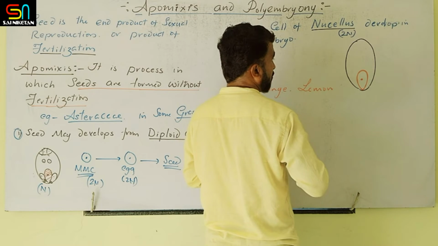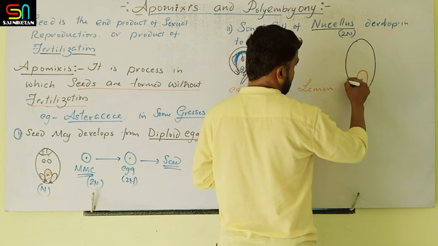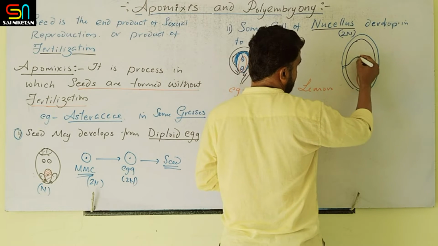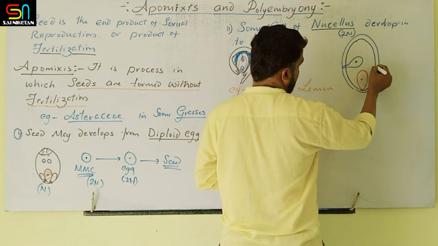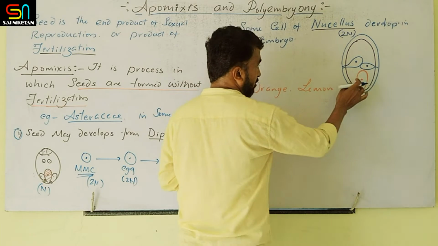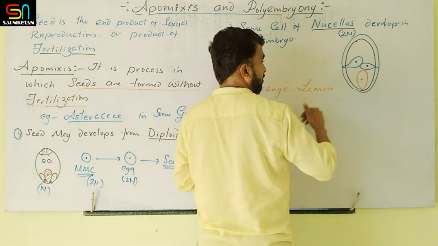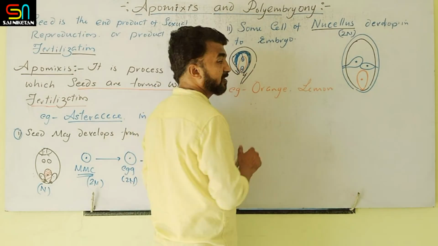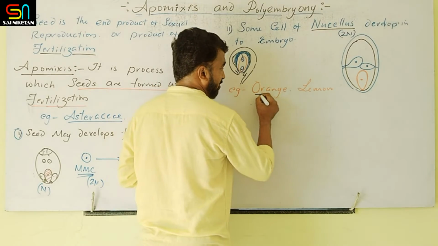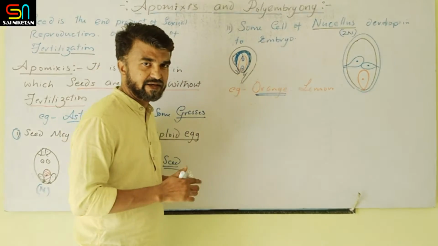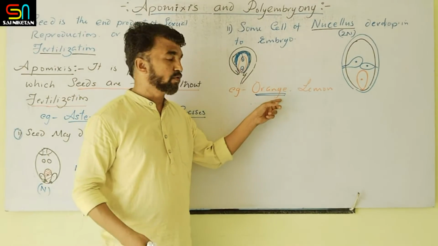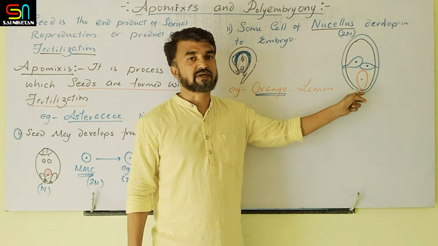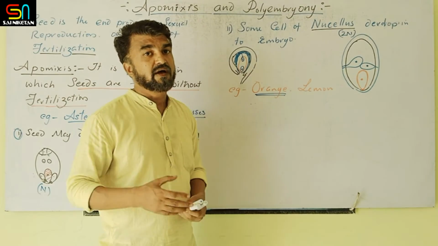But the nucellus cells surrounding the embryo sac protrude and produce embryos, so more than one embryo is present in the embryo sac. This can be seen in orange and lemon. Sometimes in the seed of an orange, 35 to 40 embryos may be present. So this is apomixis.